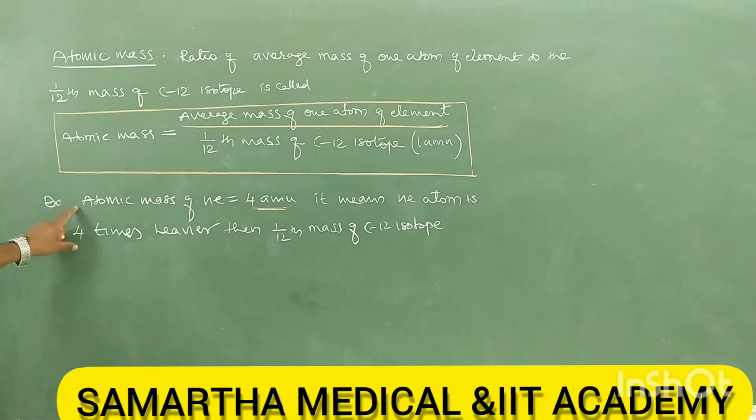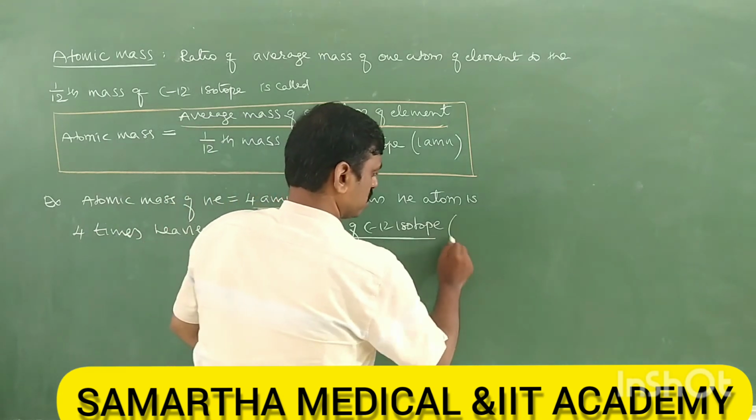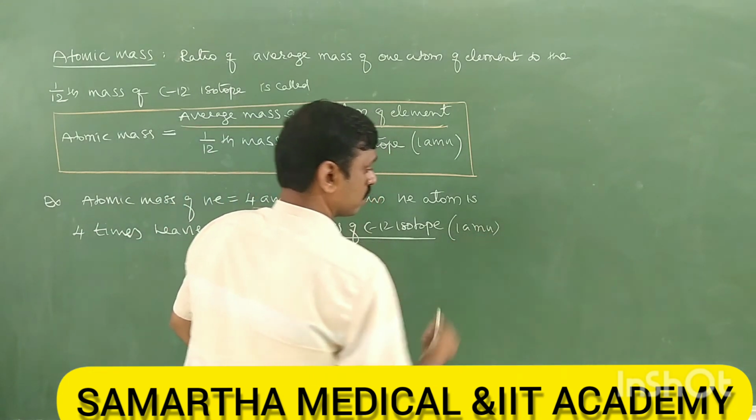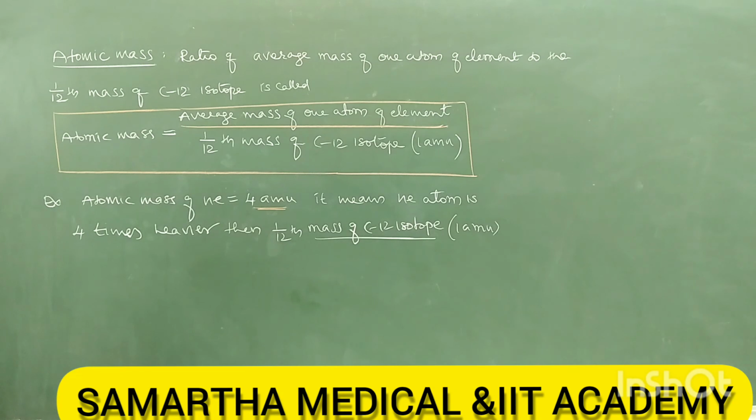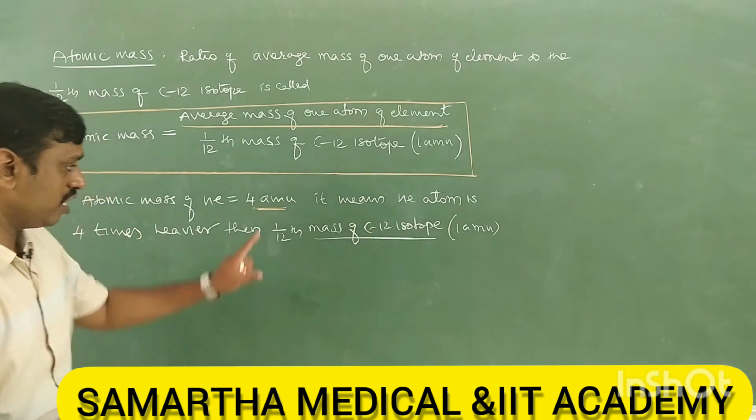This 1/12th mass of C12 is nothing but 1 AMU. So therefore a helium atom is 4 times heavier than 1 AMU. That's what helium is, 4 AMU.